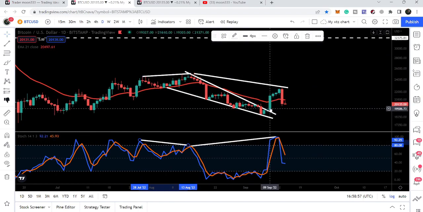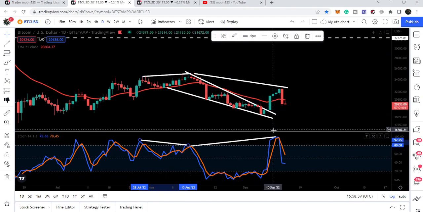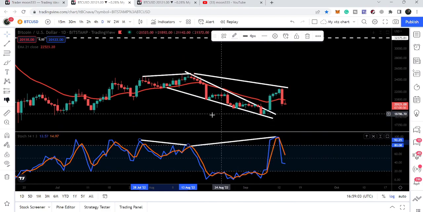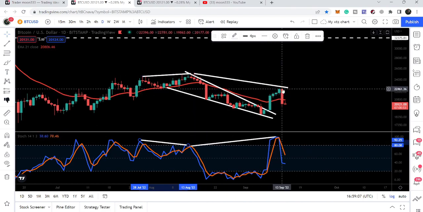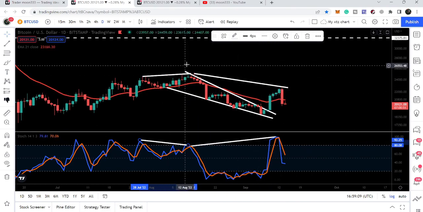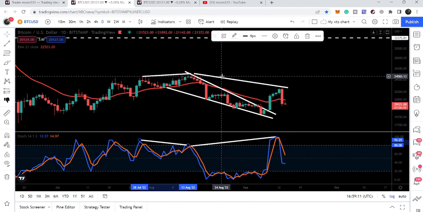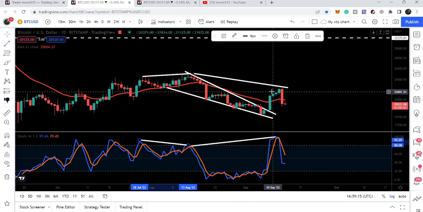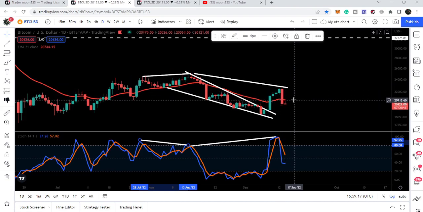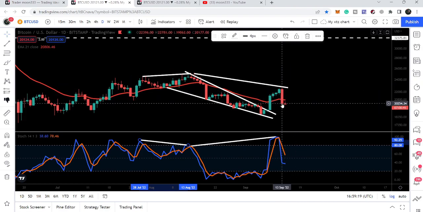And again after this breakout you can see that the oscillator was forming a higher high than the previous high this time, but the price line was not able to do so, and it was not able to form another higher high. So there was a hidden bearish divergence this time, and the price line again followed this signal and moved down and broke down the support of this EMA 21 as well.